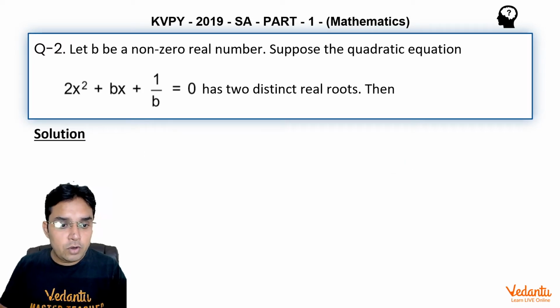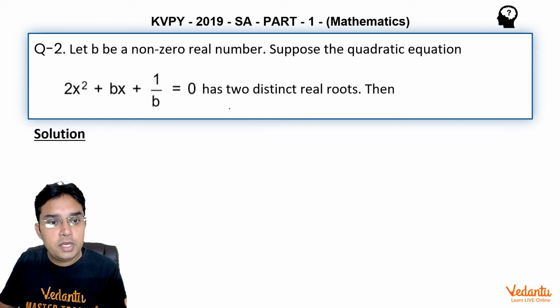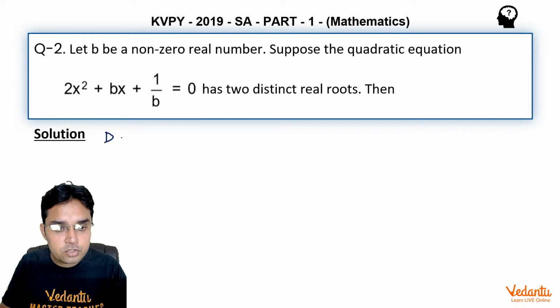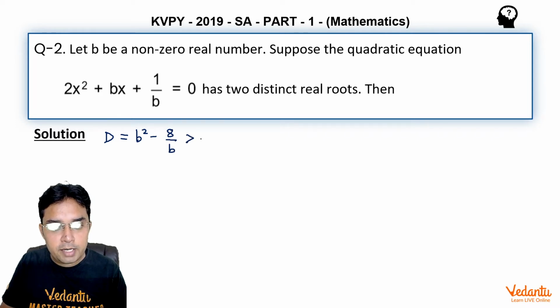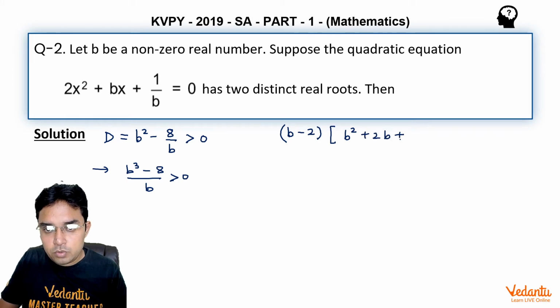Now, when we solve a question which says it has real and distinct roots, that means its discriminant D has to be positive, which is here b square minus 8 upon b. So that should be greater than 0. Now if we take LCM, it becomes b cube minus 8 upon b. It should be greater than 0.